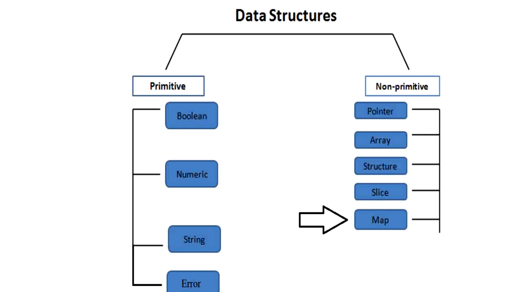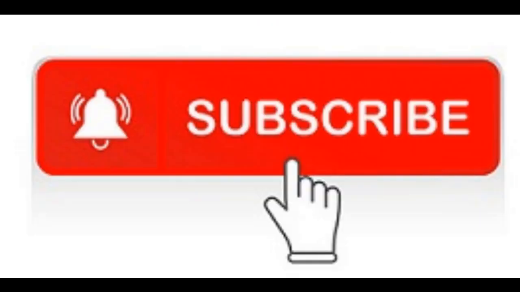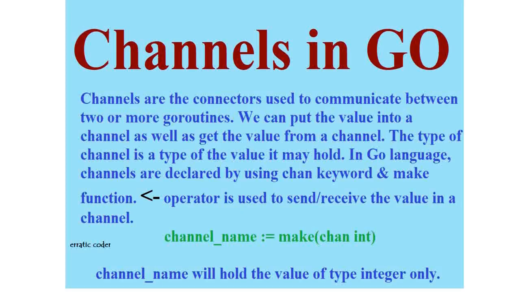Next and last non-primitive data type is channel. Go language comes with the concept of channels that are basically a connector between two or multiple Go routines. These connectors are used for communication purposes. We can use them to put any value and to get any kind of value from a channel.